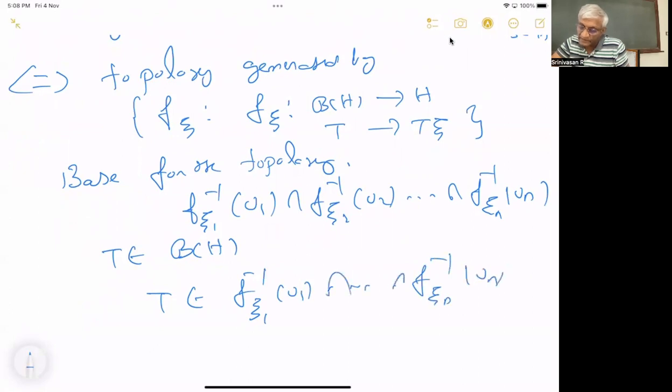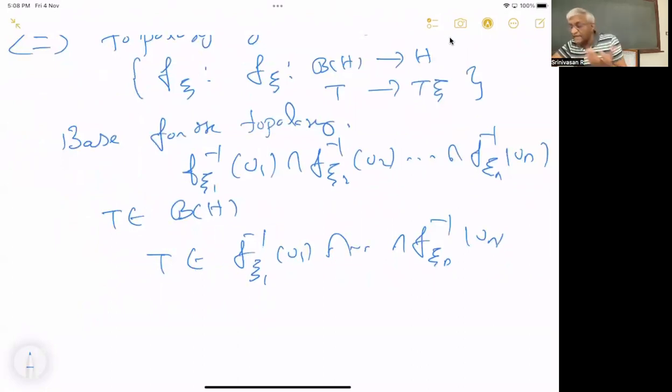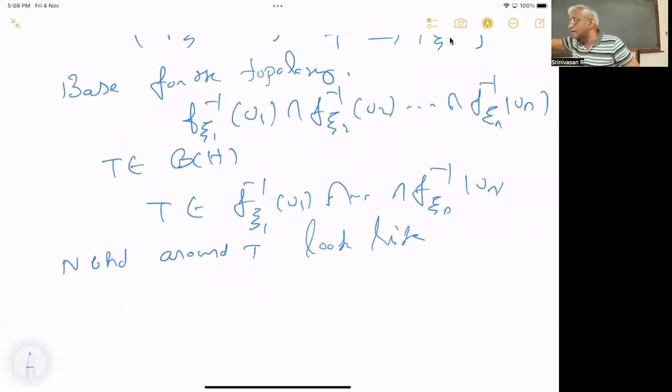Okay. R intersection. So T is there. That means you can take a neighborhood to be all those u1 up to un, open balls around T of xi. What I'm saying is a neighborhood around T looks like this. You have arbitrary open sets, but you can take those to be open balls. It's enough to take open balls.